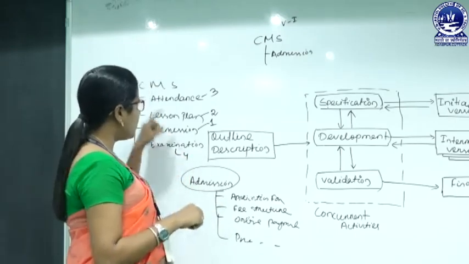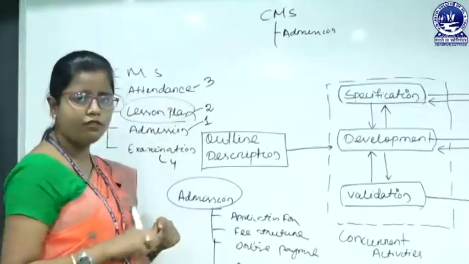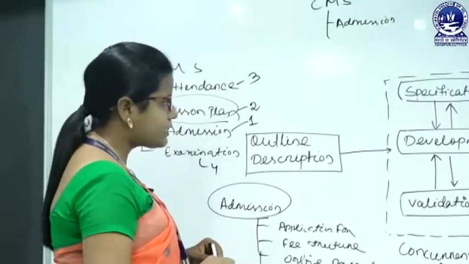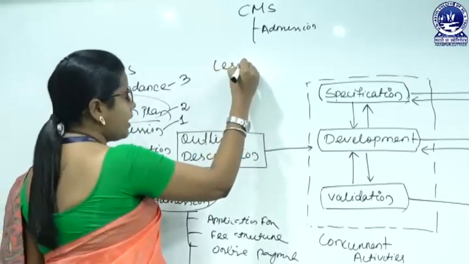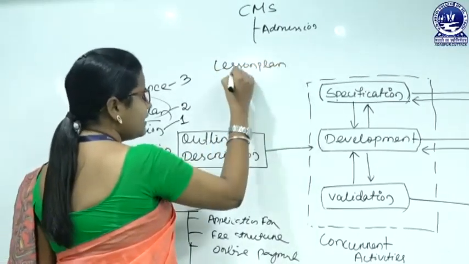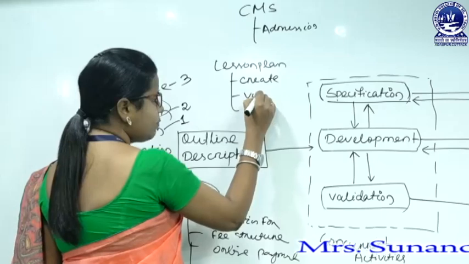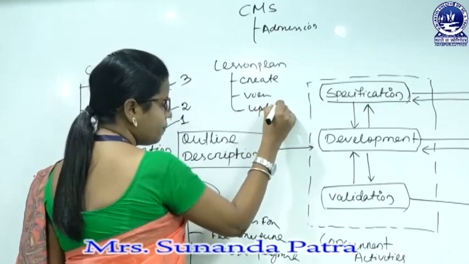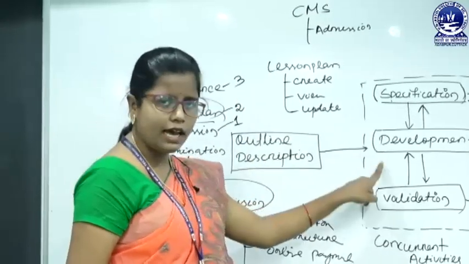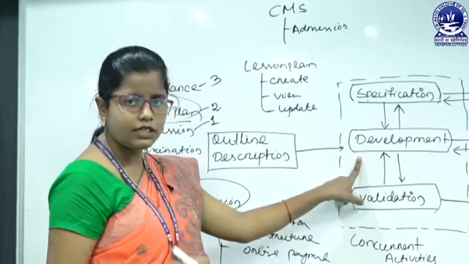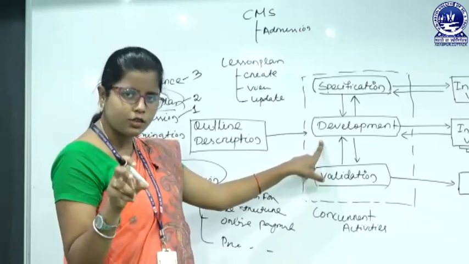Next we will come to the outline description. Here the second priority is what? Lesson plan. Then we will go for the lesson plan, and for the lesson plan we have to do the specification. Under the lesson plan there may be some services like create lesson plan, view lesson plan, update lesson plan. For this specification we have to design and implement, and designing and implementing together is actually the development.